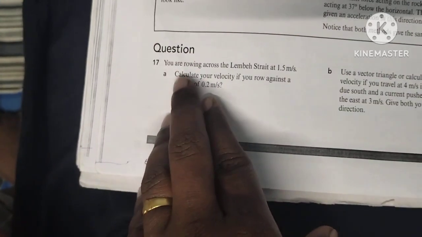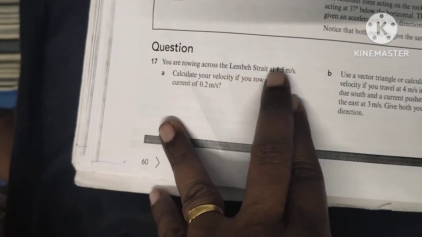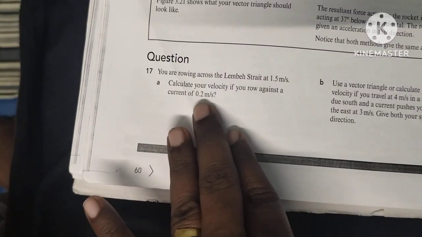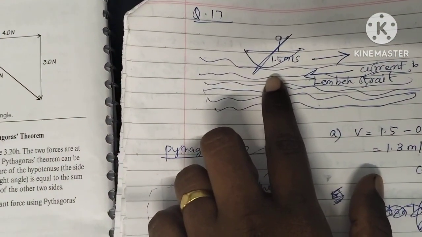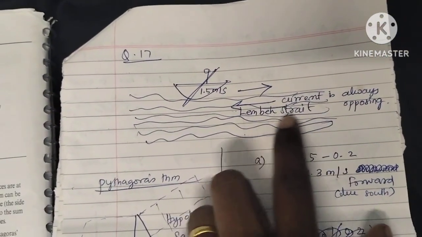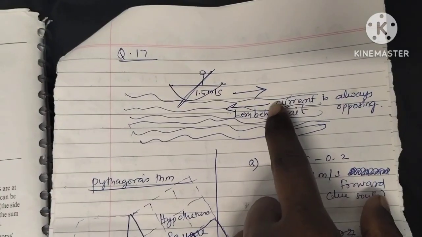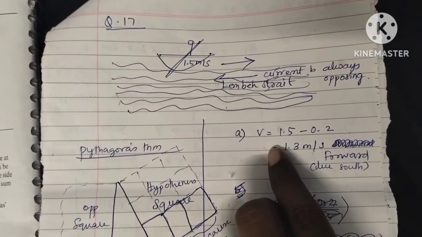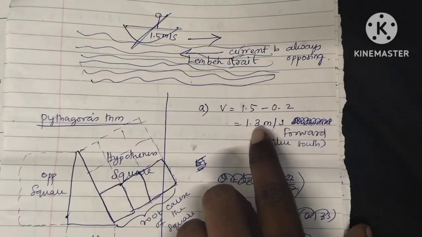Just remember, for this sum you have to use tan theta, and to find the angle you have to find tan inverse. So you are rowing across Lemba Strait at 1.5 meter per second. Calculate your velocity if you row against a current of 0.2 meter per second. The current is always opposing. So these are forces acting in a straight line; velocity is 1.5 minus 0.2, which is 1.3 meter per second forward.